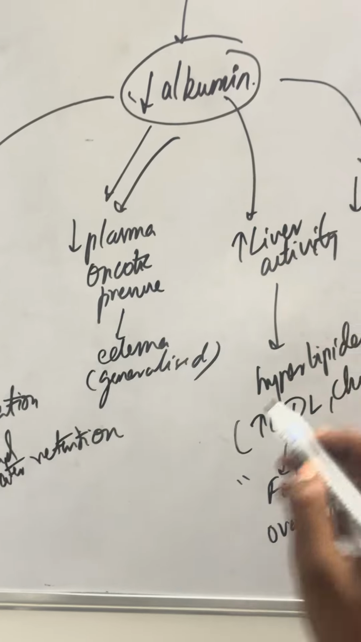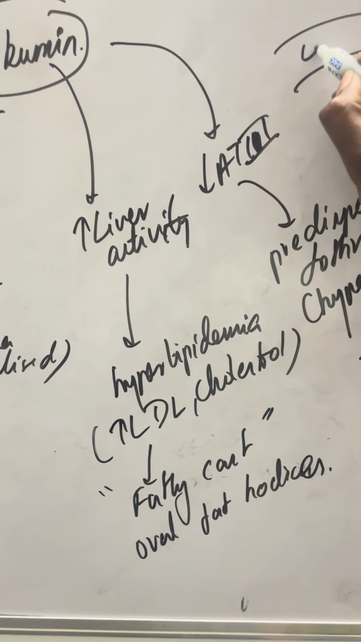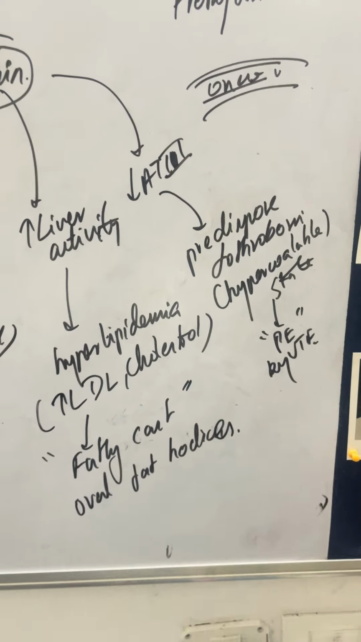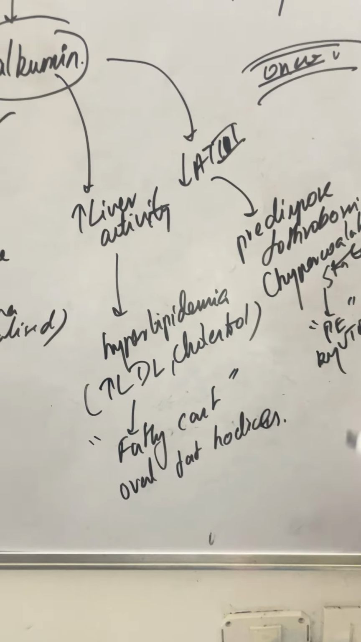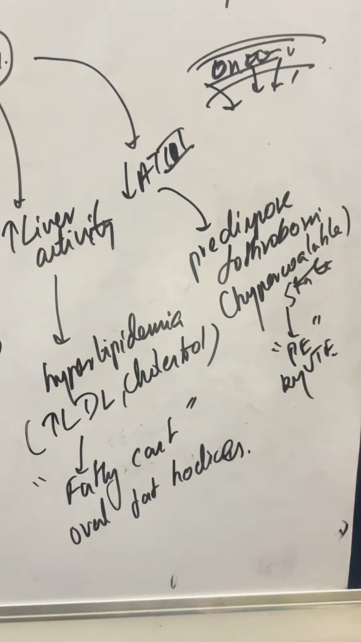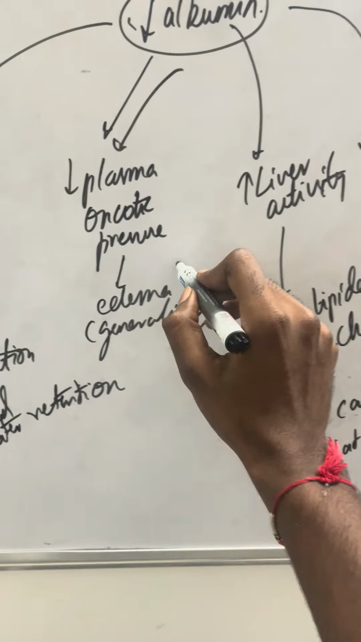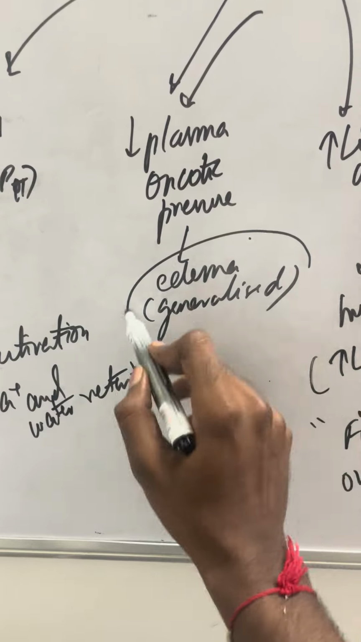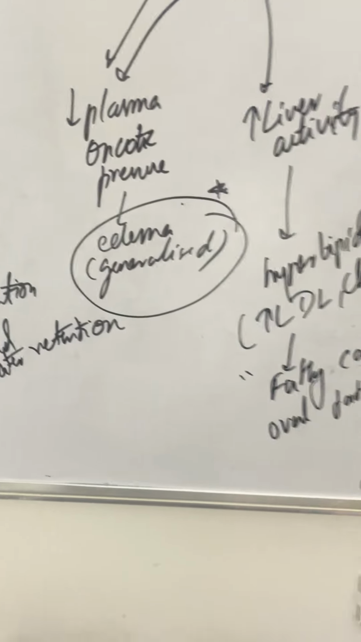We know that oncotic pressure is necessary to keep the blood inside the vascular compartment. So when the oncotic pressure goes down, the fluid starts to leak out into the interstitial space, and then there is edema. That's the first thing. So you're going to see edema which is very generalized. That is always there.